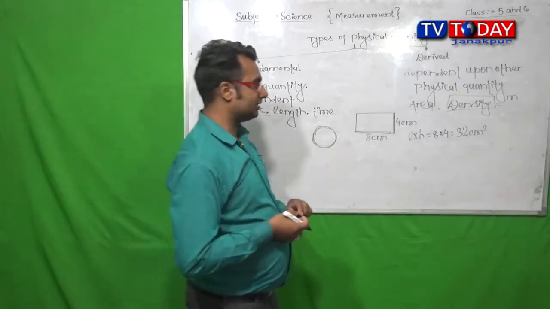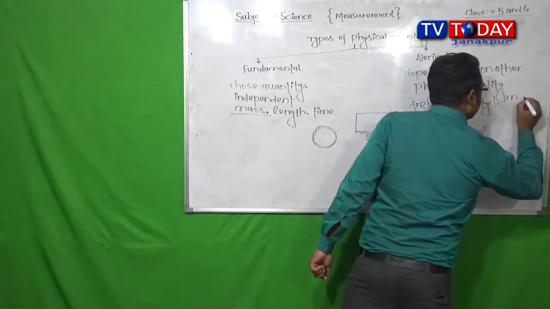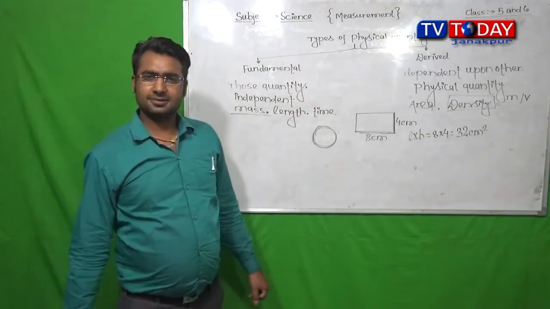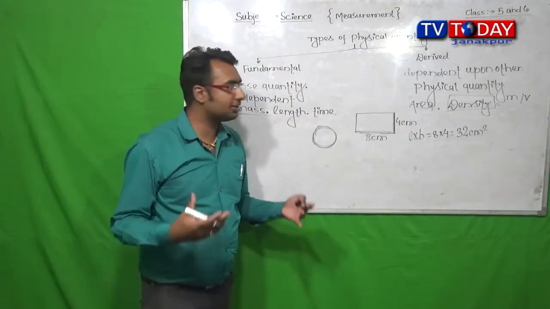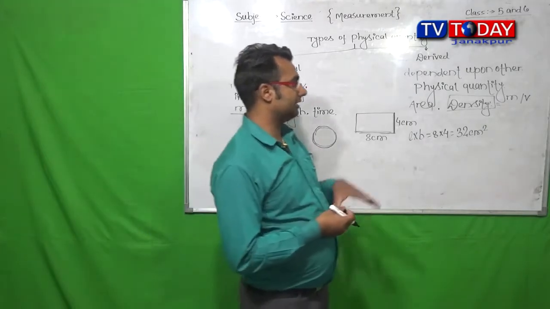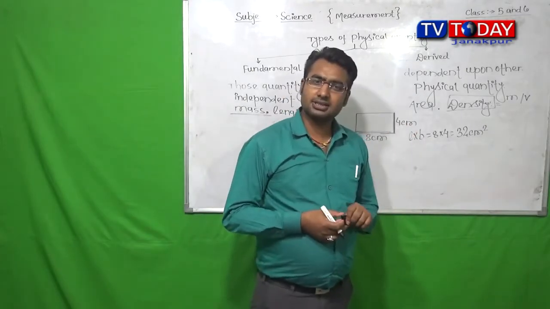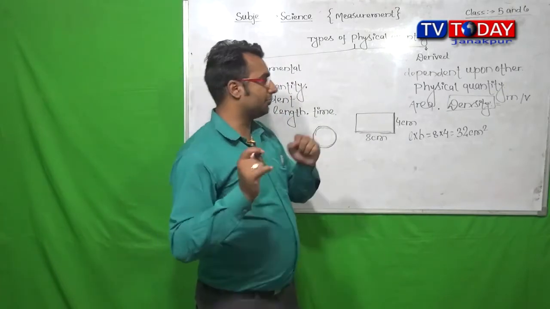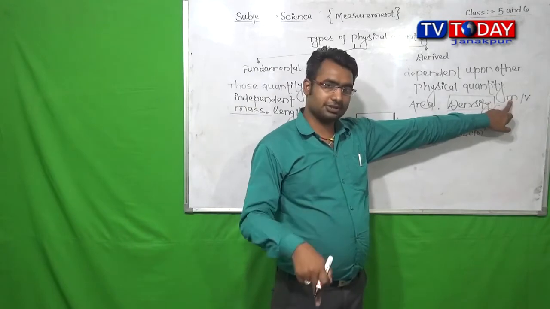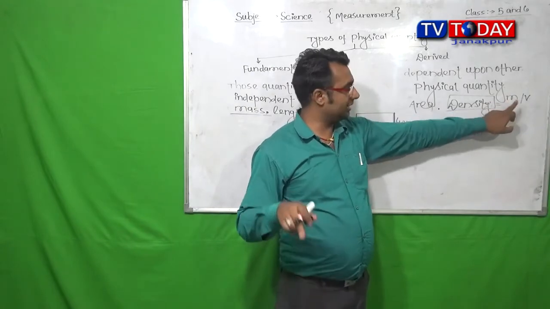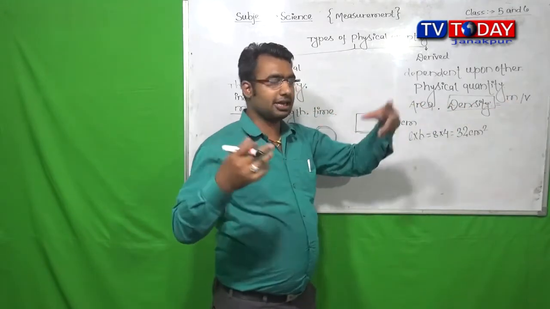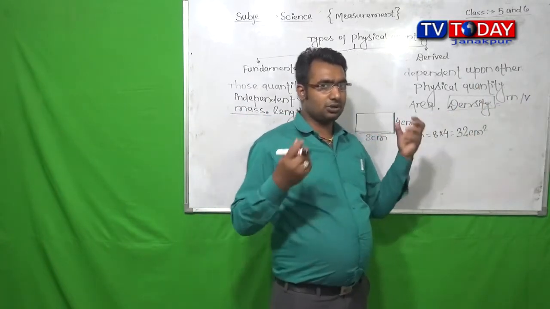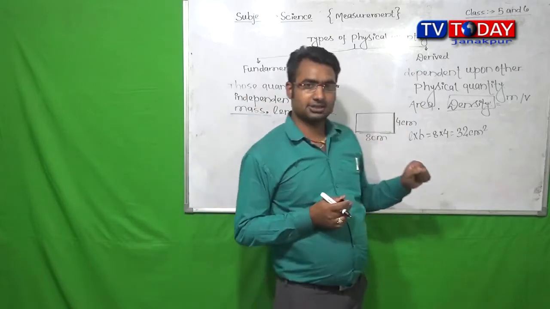The mass of that substance and the volume of that substance. We cannot measure the density of the substance directly. At first we should measure the mass of the same substance, and then after we should calculate the volume of that same substance. Then after only we can find out the density of that substance.